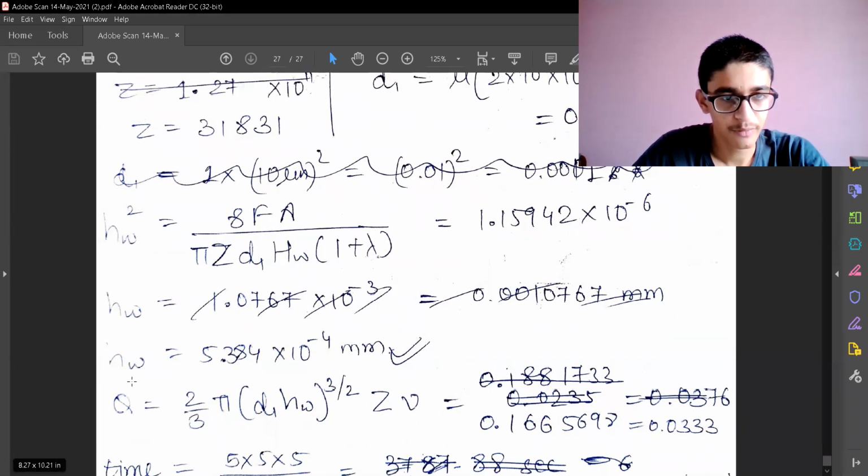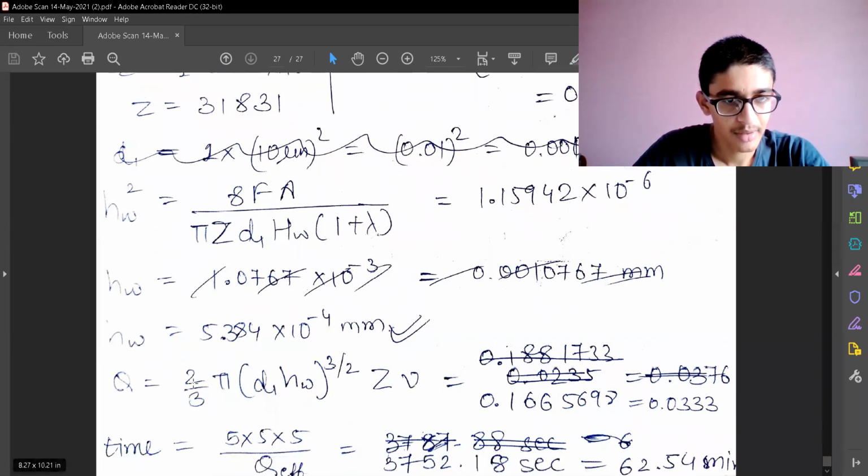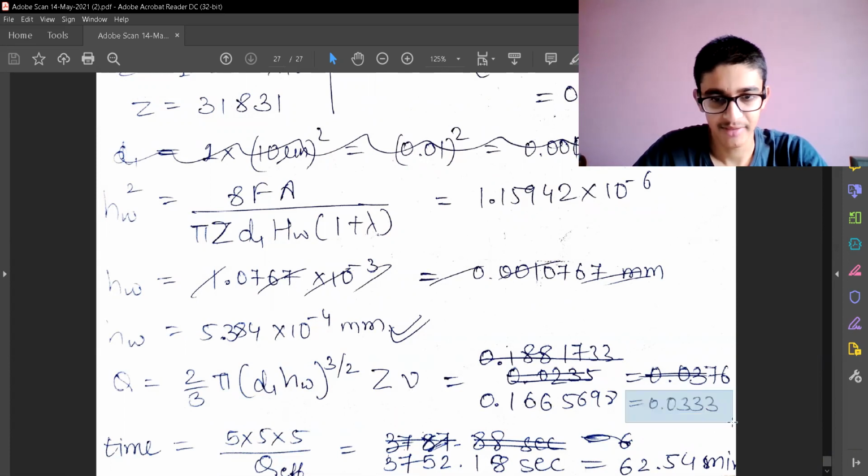And my Q will be 2 by 3 pi into D1 HW whole raised to 3 by 2 Z into Q. So this is the volume part. Again, assuming that it is having a hemispherical indentation, or the crater is of hemispherical size. So this is the volume removed. So this is the final expression, and this is wrong. So this is not coming into picture.